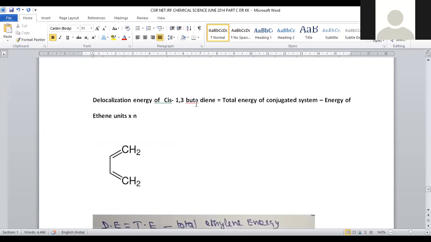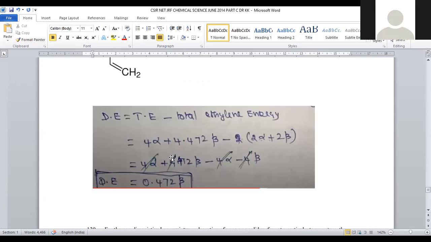And let us predict for cis 1,3-butadiene. Again, we are going to apply the same formula: total conjugate system energy minus energy of ethene units into N. Total energy can be given as 4 alpha plus 4.472 beta, minus 2 into 2 alpha plus 2 beta. And then 4 alpha plus 4.472 beta minus 4 alpha minus 4 beta, and the leftover value will be 0.472 beta. So 4 can be cancelled, but some more value will be there, 0.472.